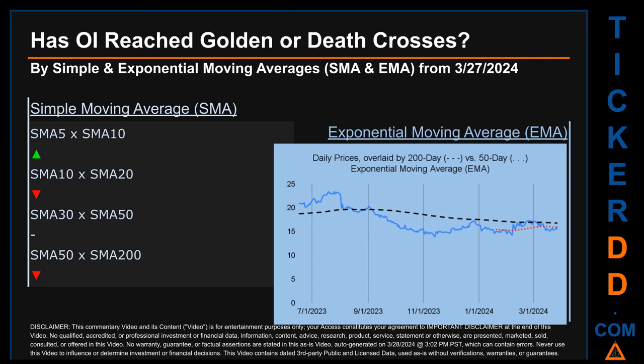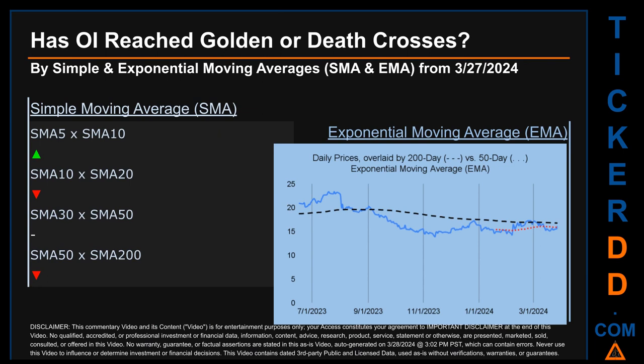Has OI price reached golden or death crosses? Golden cross and death cross are basic signals that compare average prices across two specified trade day ranges, a short-term versus a long-term range. For example, 5-day versus 10 trade days.